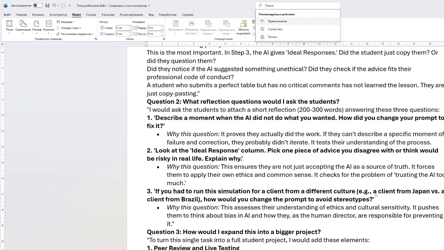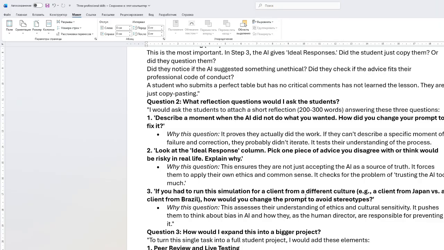Question two is: what reflection questions would I ask the students? I would ask the students to attach a short reflection of 200 to 300 words answering these three questions. First would be: describe a moment when the AI did not do what you wanted and how you changed your prompt to fix it. Why this question? Because it proves they actually did the work. If they can describe a specific moment of failure or correction, they probably did iterate. It tests their understanding of the process.